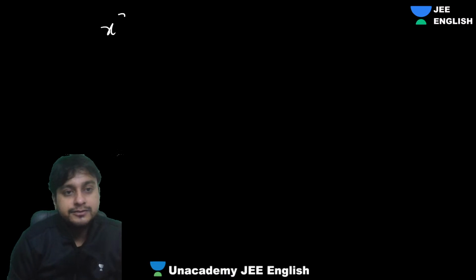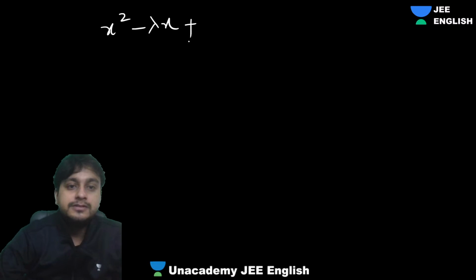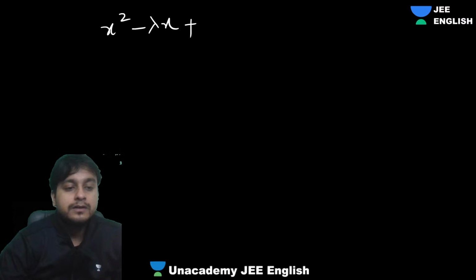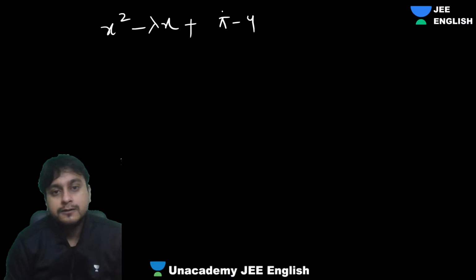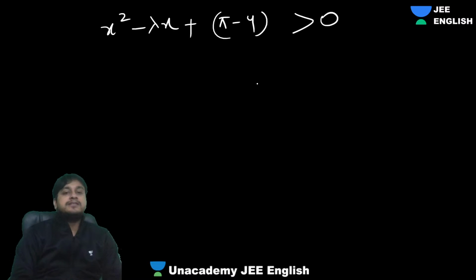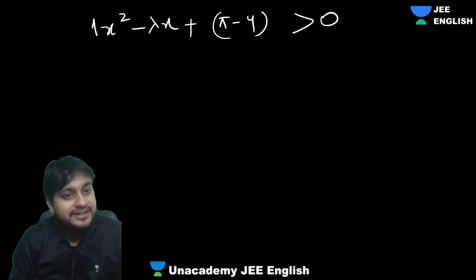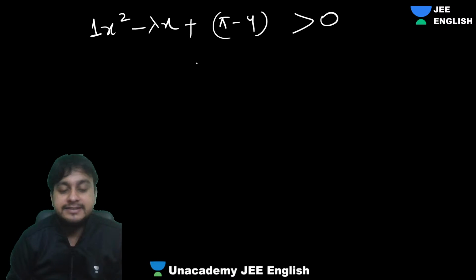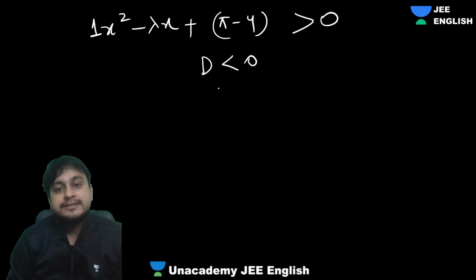So what will be the equation, guys? The equation will be pretty straightforward, I guess. Write it down: x square minus lambda x plus pi minus 4, that is ax square plus bx plus c greater than 0. That means a greater than 0, which is already visible, 1 is more than 0. Discriminant should be less than 0, so let's apply that.